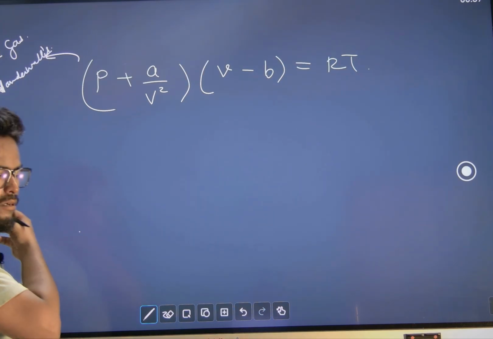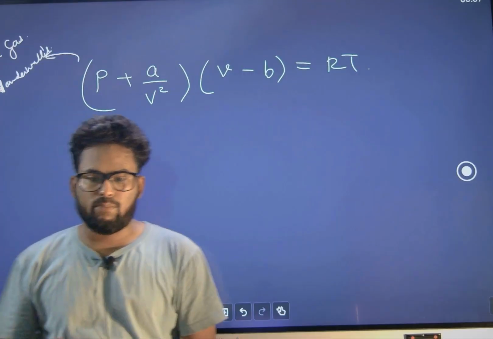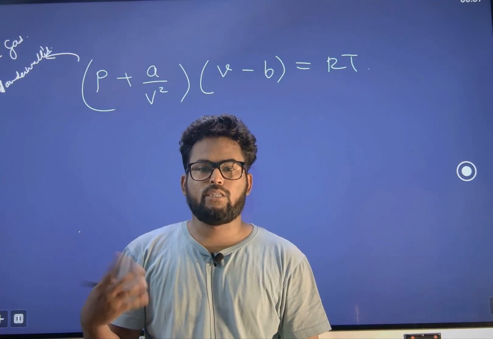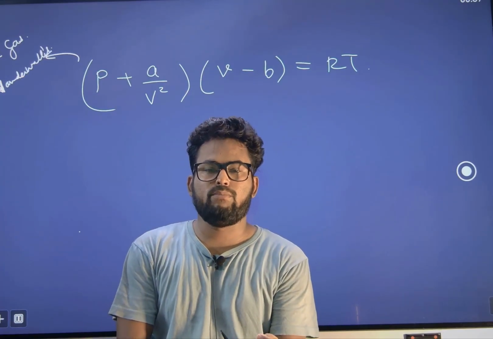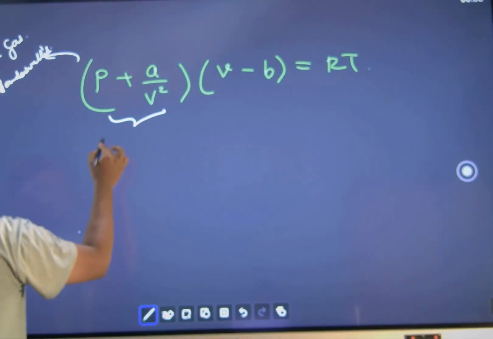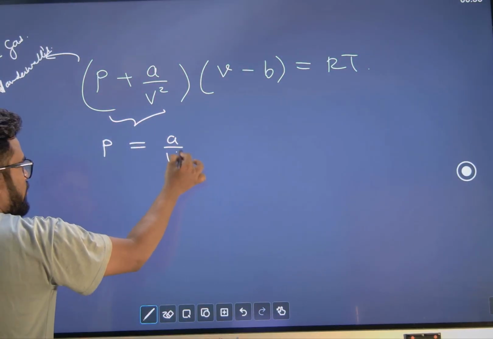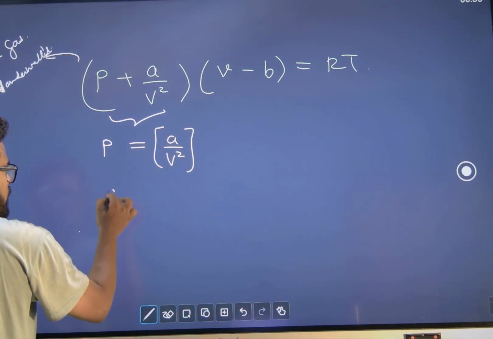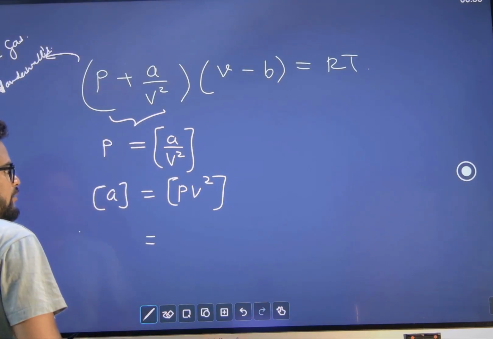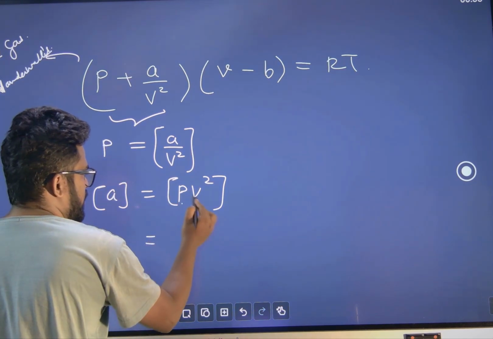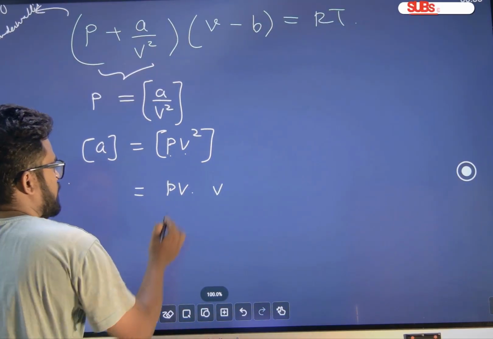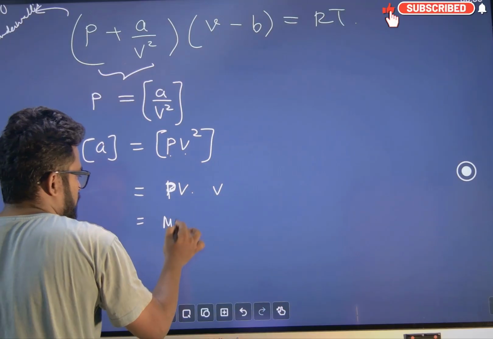Till now, we just saw two important rules to solve dimensional problems. The first rule: addition and subtraction must be of the same dimension. The second rule: mathematical functions must be dimensionless. So here we are adding two things, so P must equal a by V² dimensionally. So the dimension of a must be PV².